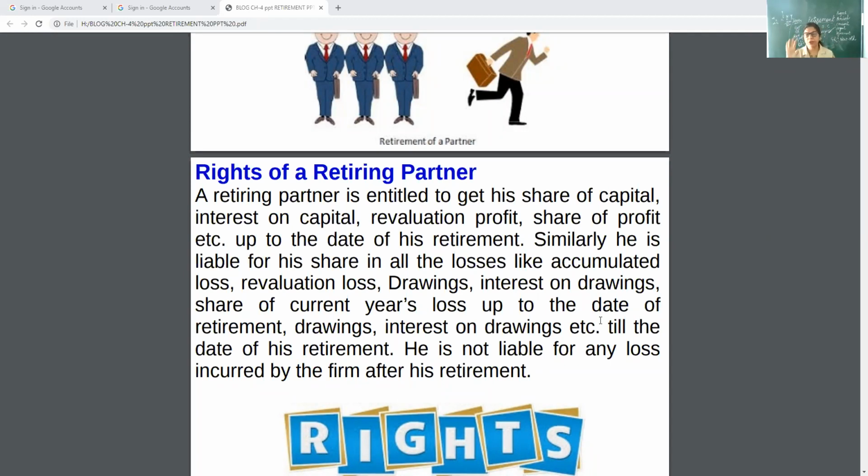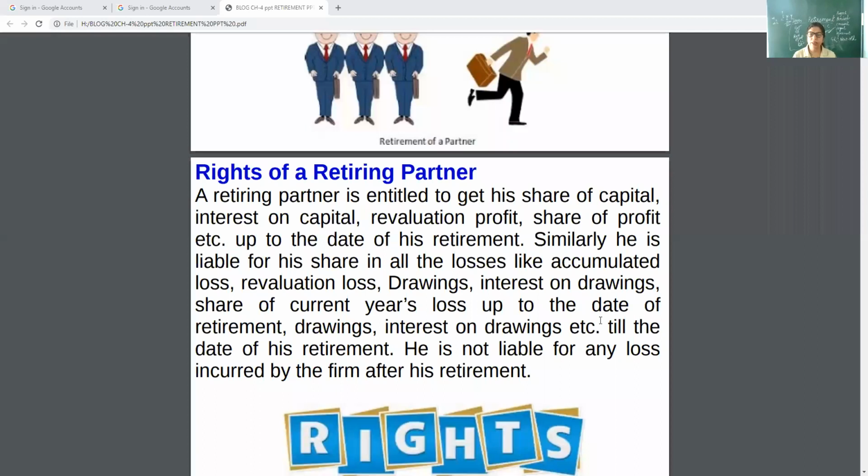after his retirement. This question is in the sample paper of the current year. A, B, C are partners. C retires on 31st March. Then the firm suffers a huge loss in the month of May. He retires on 31st March, but the firm is having a loss in the month of May.